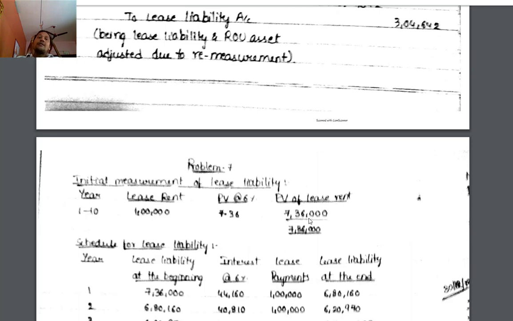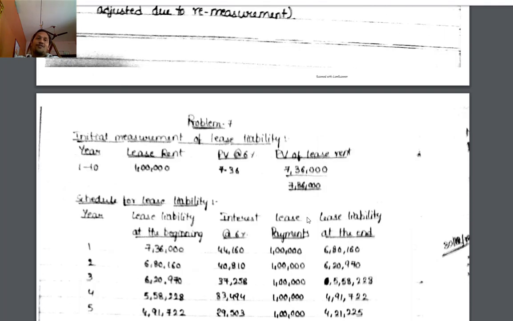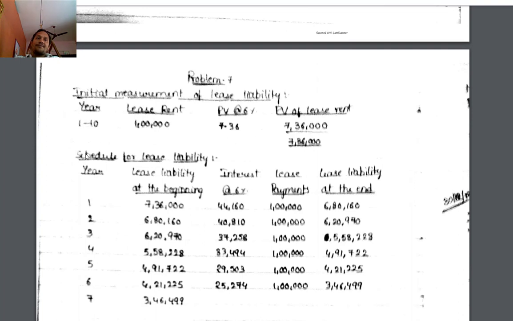Then, at the end of 6 years, we will calculate the balance lease liability. For that we will prepare the schedule for lease liability, with 5 columns: year, lease liability at the beginning, interest at 6%, lease payments, and lease liability at the end of the year.